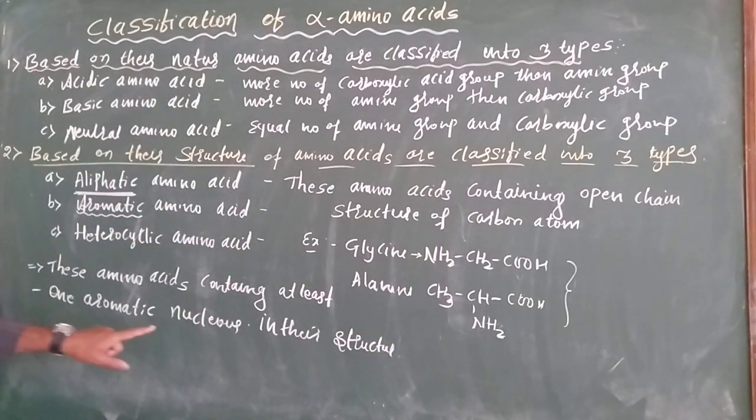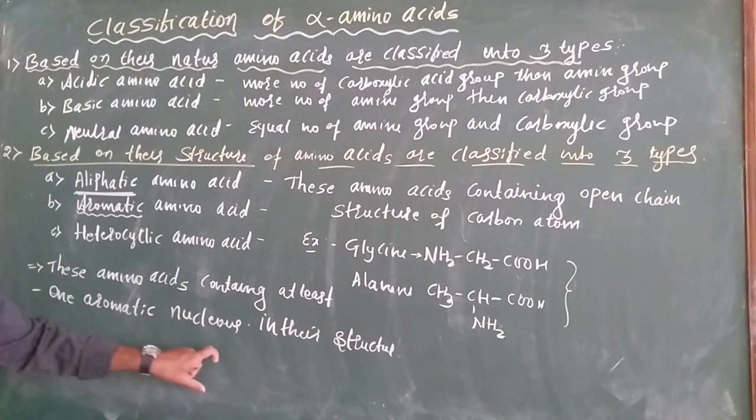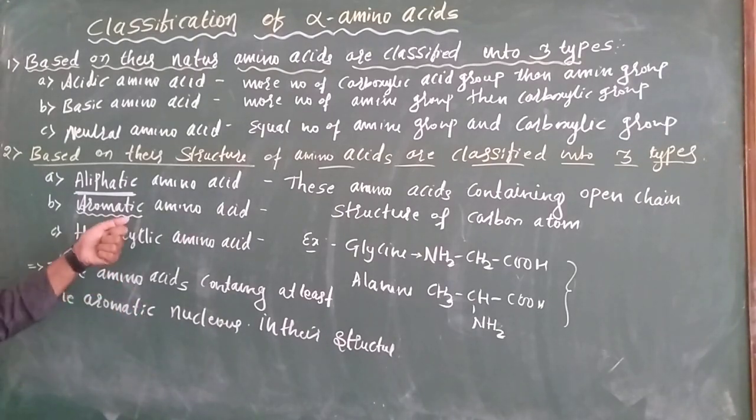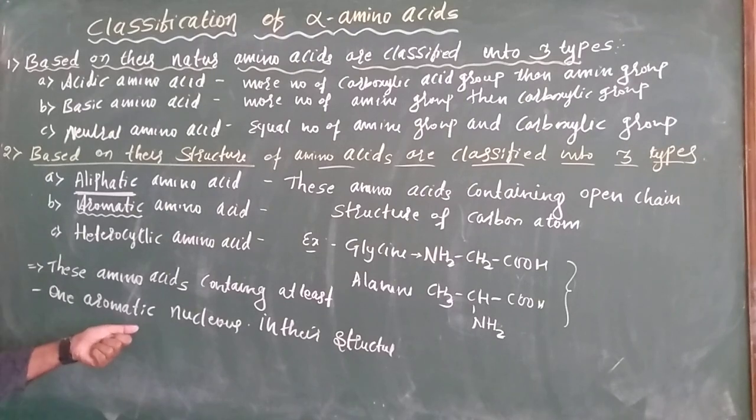If an amino acid contains one aromatic ring or aromatic nucleus in its structure, it belongs to the aromatic amino acids.